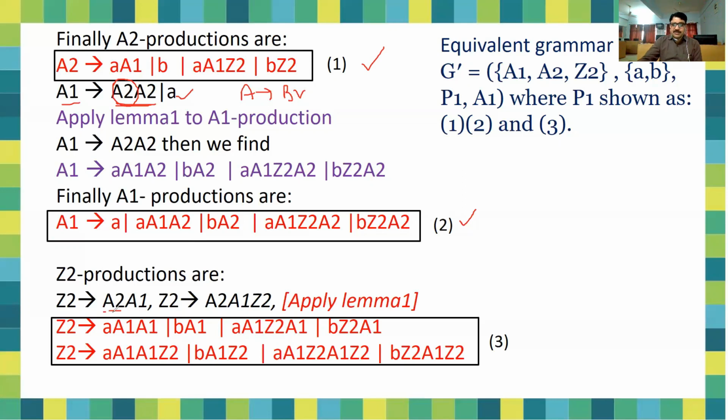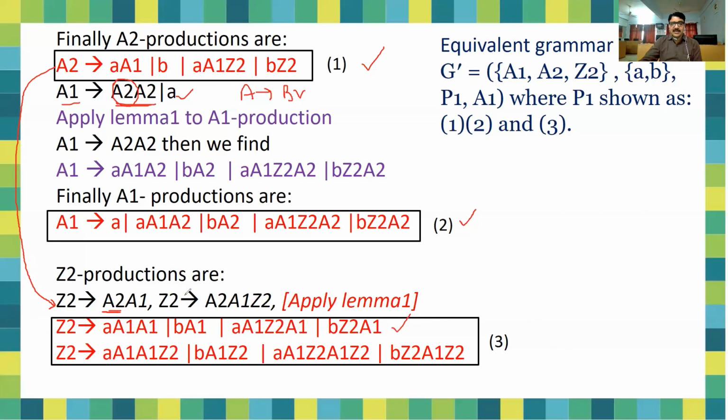Just substituting the value of A2, and A2 is already converted into Greibach normal form. So just put the value of A2 here, you will find A1 A1, B A1, A1 Z2 A1. In this place I am putting the values of A2 from equation 1. You can see easily, you will find Z2 in this form.